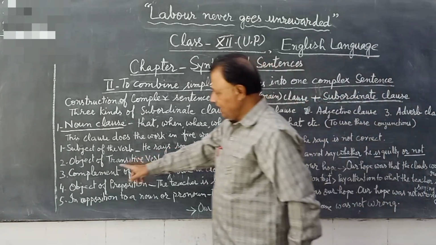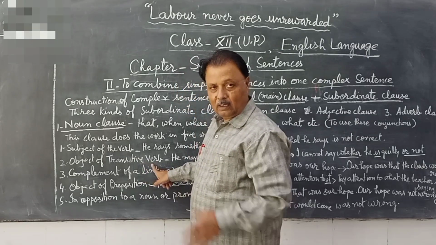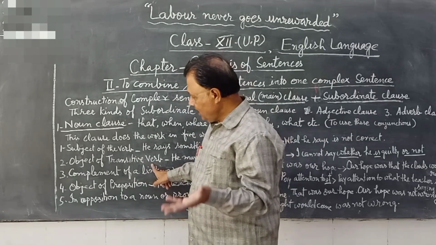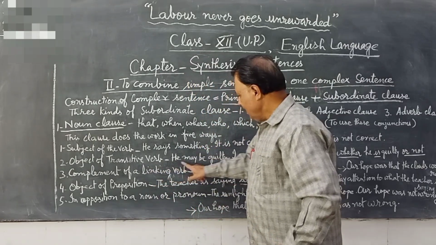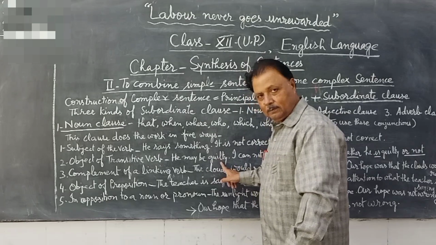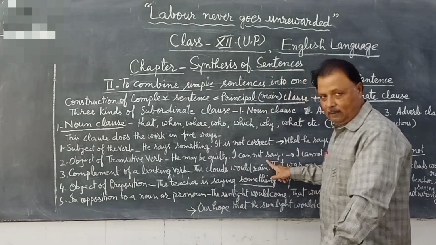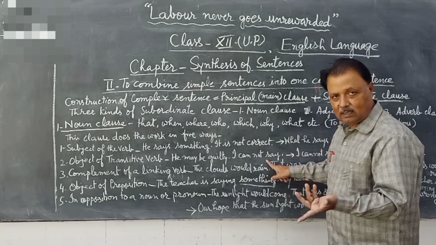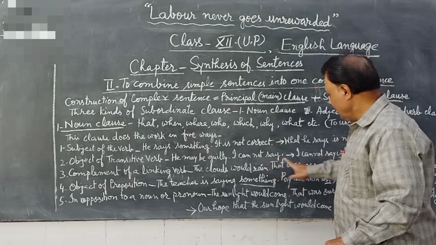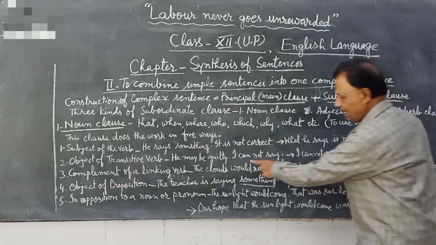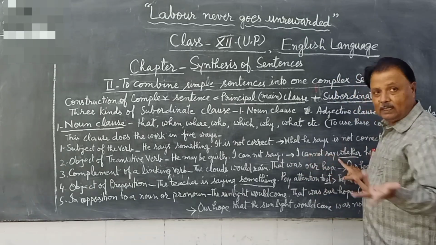Come at the second point. Object of the transitive verb. It does the work of the object of a transitive verb. For example, he may be guilty. Another sentence, I cannot say this. Then its solution will be I cannot say. Second part, I cannot say. What I cannot say?